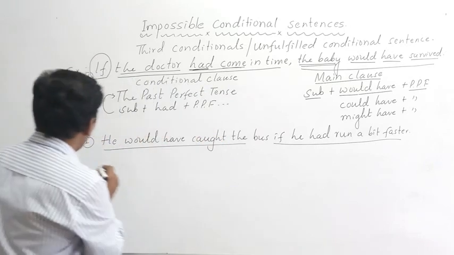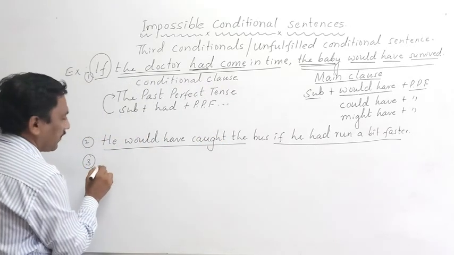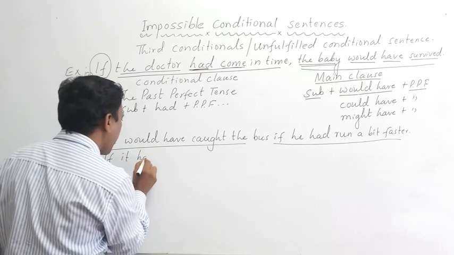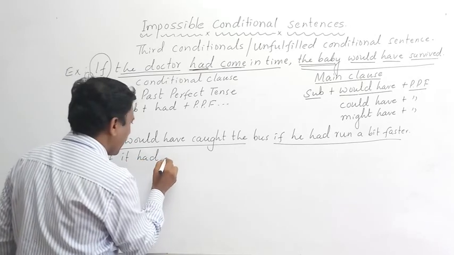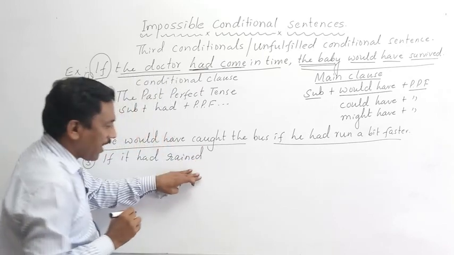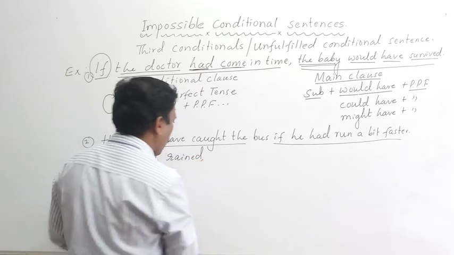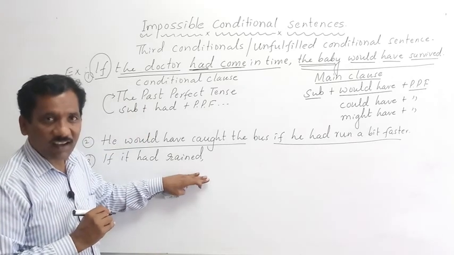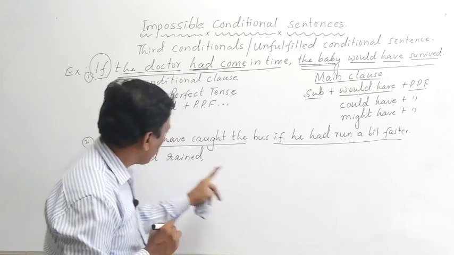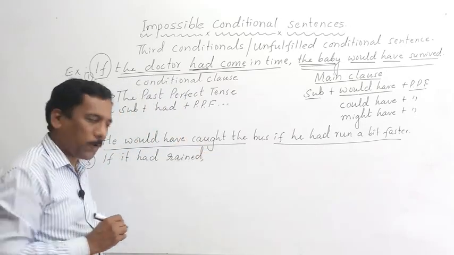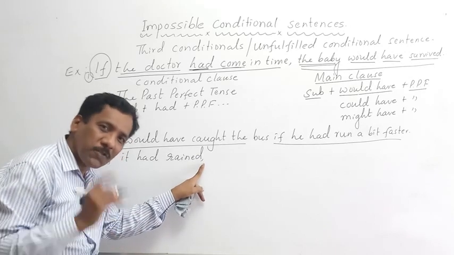Okay? And one more example. If it had rained, comma. If you use the if clause initially and main clause next, after the conditional clause we are supposed to use a comma.